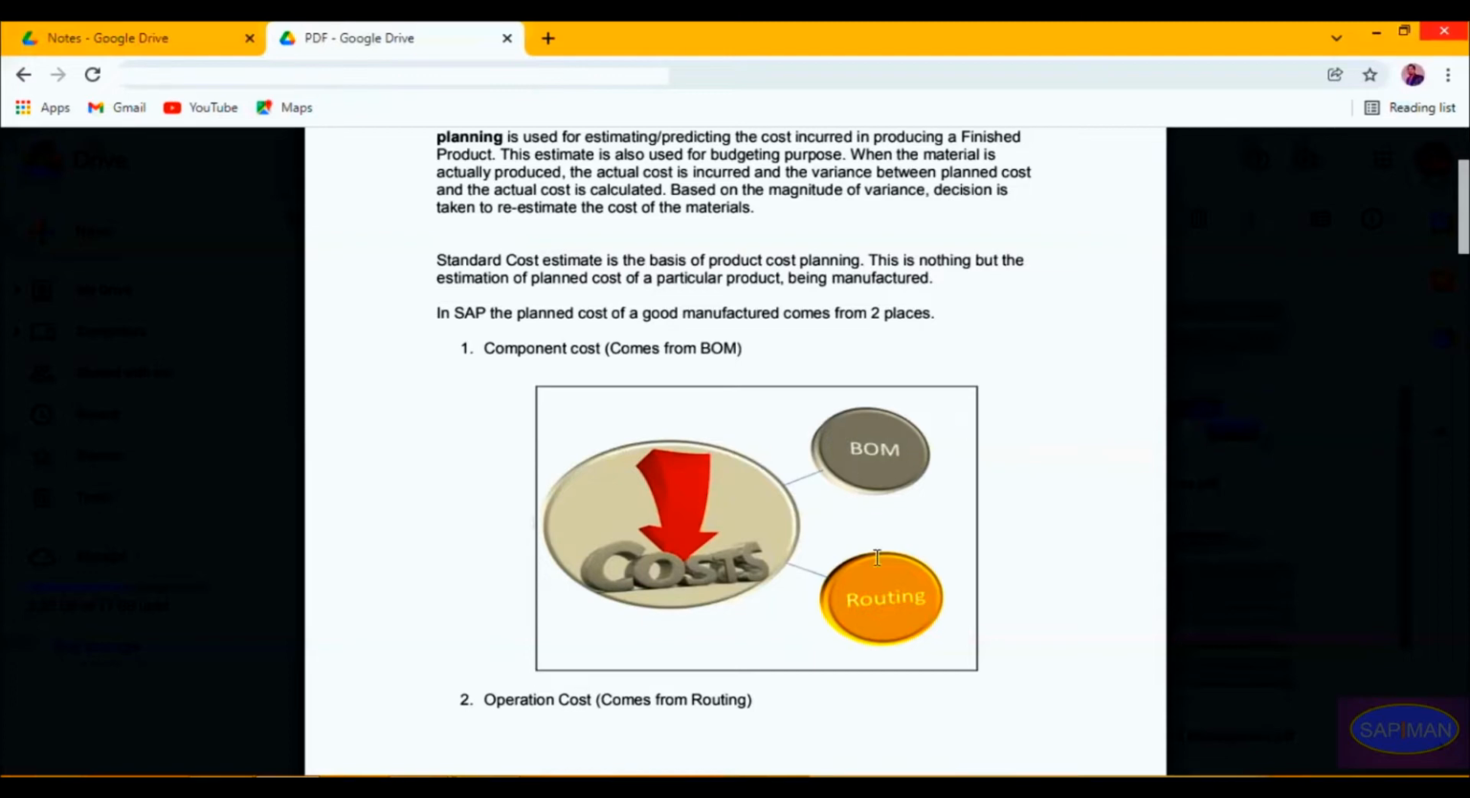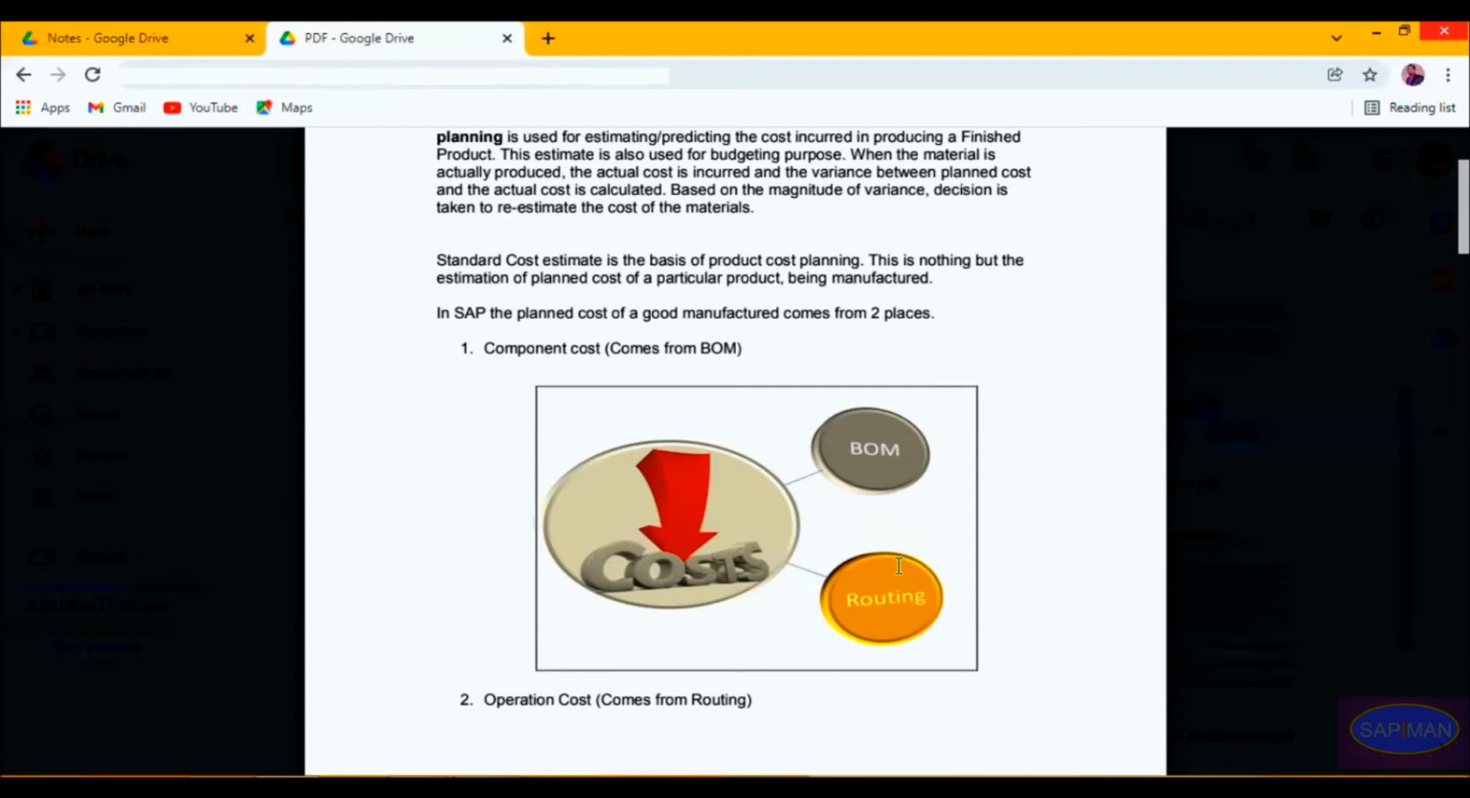Say, for example, you have maintained a 10-minute setup time in your routing, and during actual production, instead of 10 minutes, it took 15 minutes. That means 5 minutes extra, which is not planned, and that is called the actual cost. During production, the time may vary from your planned cost. If it varies from the planned cost, it is known as variance. The difference between your actual cost and planned cost is the variance, and depending on the variance we figure out whether we are making a profit or a loss.